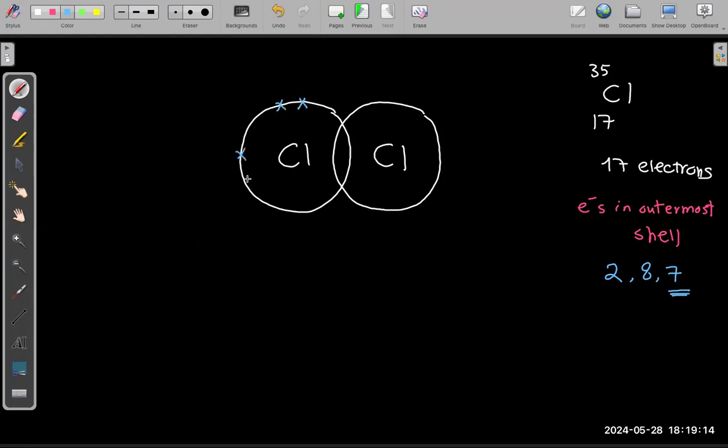1, 2, 3, 4, 5, 6, 7 electrons. So there are 7 electrons. And on the other side, 1, 2, 3, 4, 5, 6, 7. Where is the rest? You don't draw the inner electrons. You only draw the electrons which are in the outermost shell, which are 7 electrons. If this one gains an electron, it will become 8, and this one, if it loses an electron, it will become 6. So this is not a good agreement. You cannot lose and gain. But what about the electrons moving the other way, from here to here? This will be 8, and this is 6. Also not good. So the only answer for that is the covalent bond.